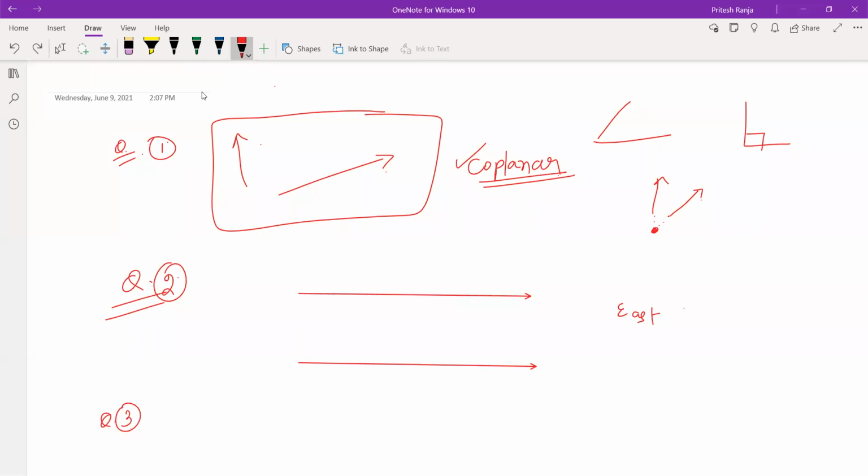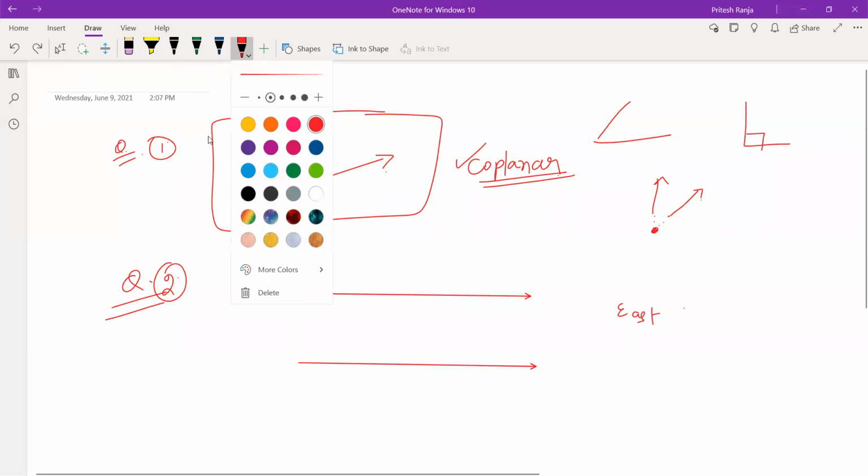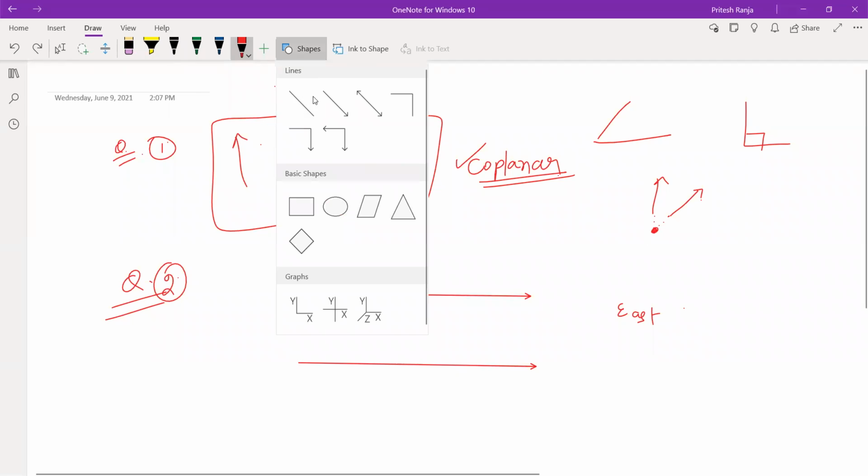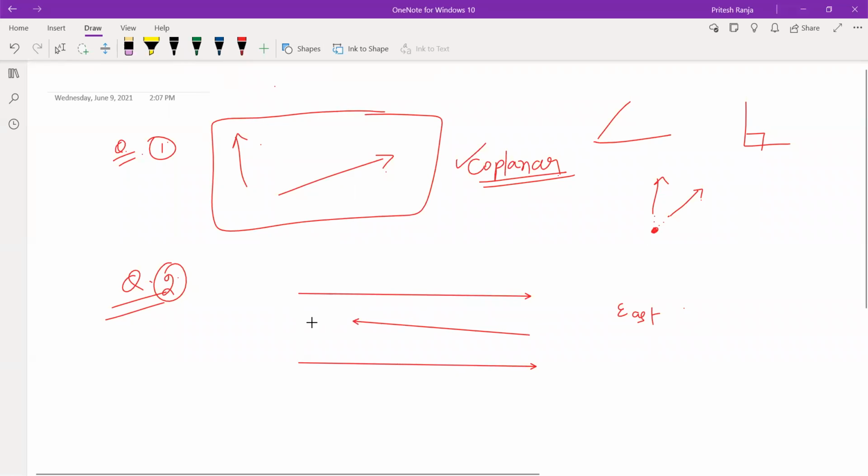अच्छा, इसी क्वेश्चन में let me turn this vector. What I did, this is a vector and this is b vector. This is minus b vector.